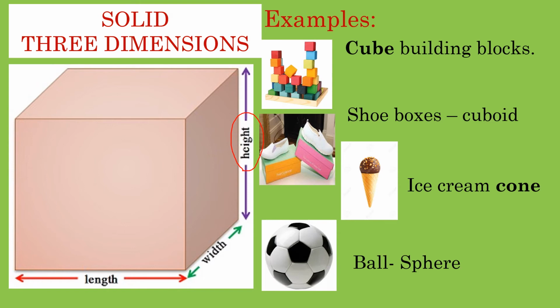Look at the image on the left side. It has three dimensions: length, breadth or width, and the third one is height. Okay, these are some examples of three-dimensional images: cube building blocks, shoe boxes, ice cream cone, and ball.